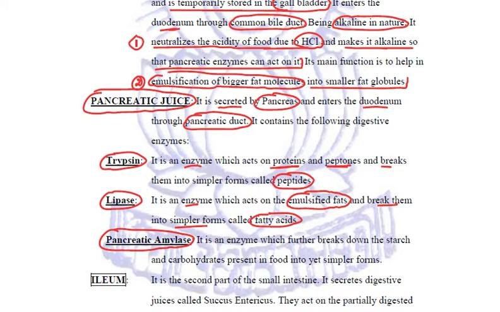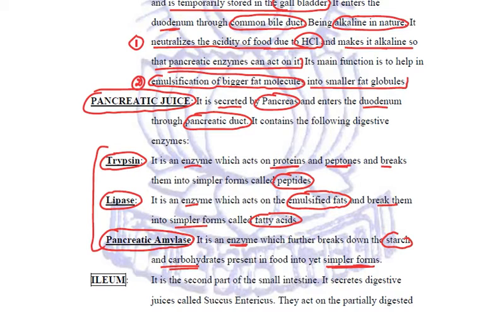Pancreatic amylase is again an enzyme and it further breaks down the starch and carbohydrate which was converted into maltose in the mouth by salivary amylase, and now that maltose will be further converted into simpler forms called sucrose and fructose. So these are the three enzymes: trypsin, lipase and pancreatic amylase, which will act on the various components of food in order to digest them.